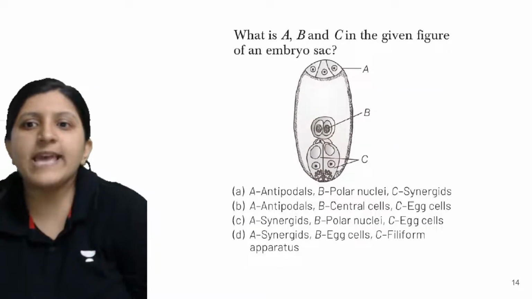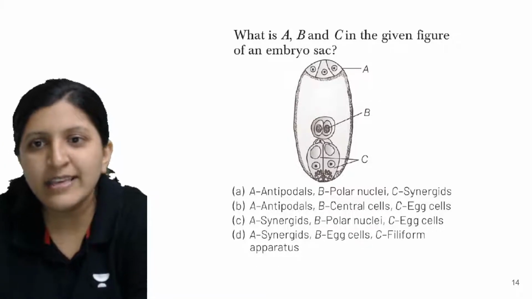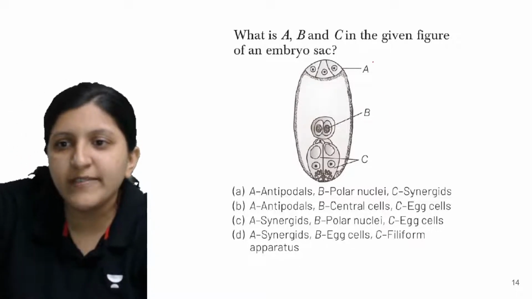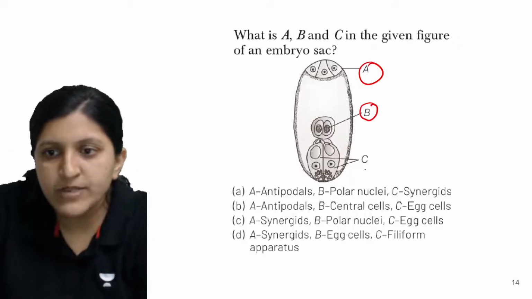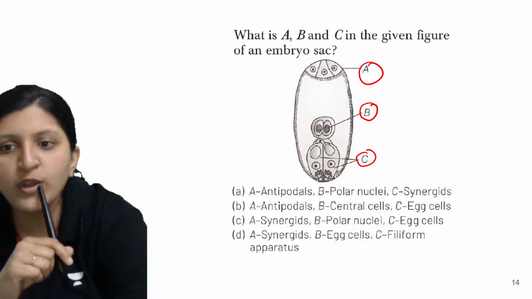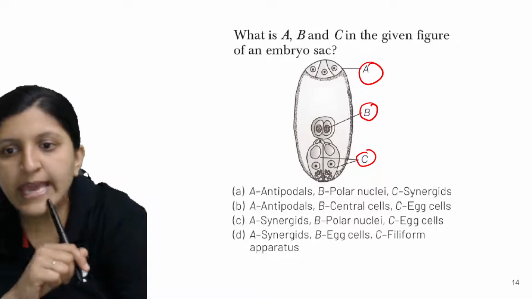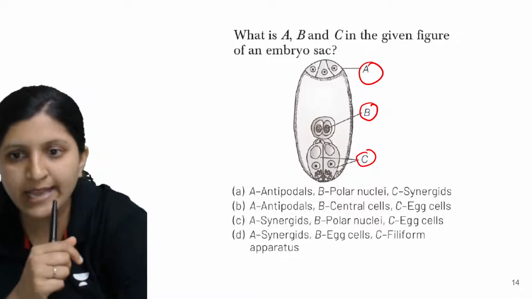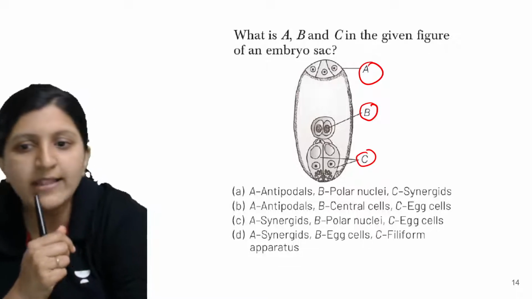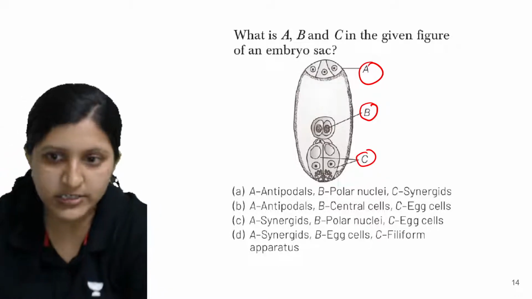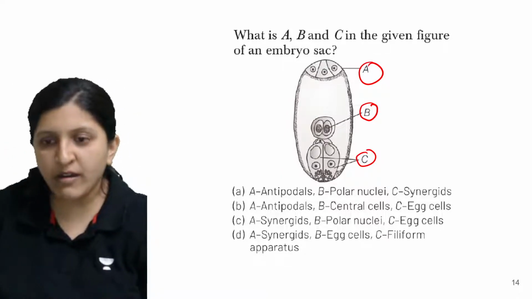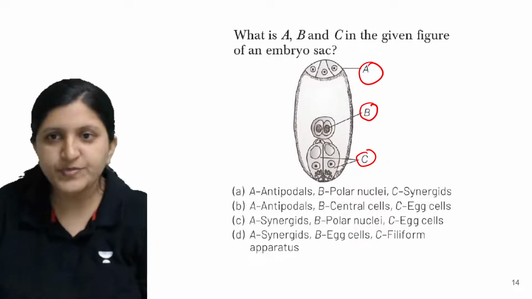Yes, so what are A, B and C in the given figure of an embryo sac? So there again labeling is done. So A is given here, B is given here, C is given here. So options are: A antipodal, B polar nuclei, C synergid. A is antipodal, B is central cell, C is egg cell. A is synergid, B is polar nuclei, C is egg cell. And then there is synergid, egg cell, filiform apparatus. Yes, you can type in your answer here, just the option you can write.